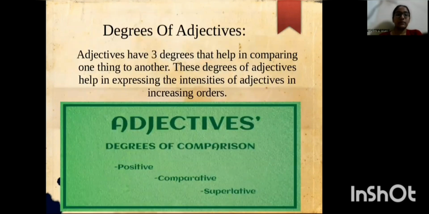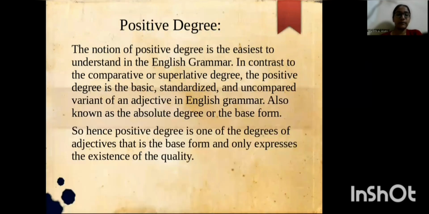Degrees of adjective. Adjectives have 3 degrees that help in comparing one thing to another. These degrees of adjective help in expressing the intensities of adjectives in increasing order. Those 3 types of degree of comparison are positive, comparative, and superlative.